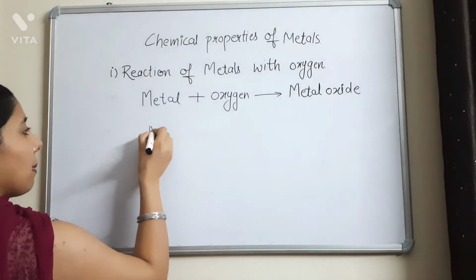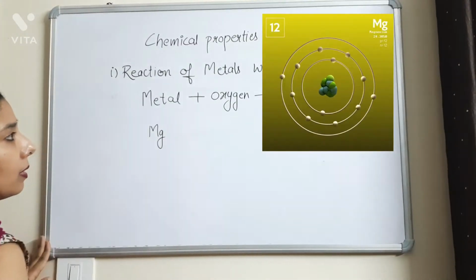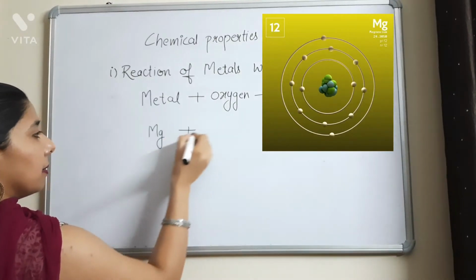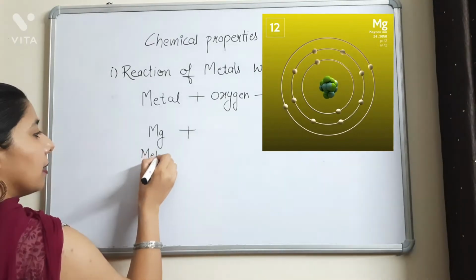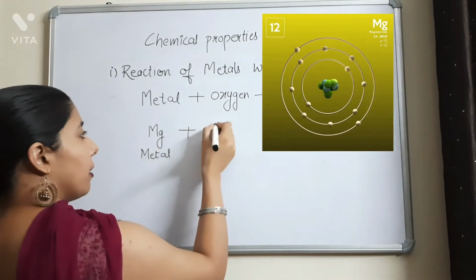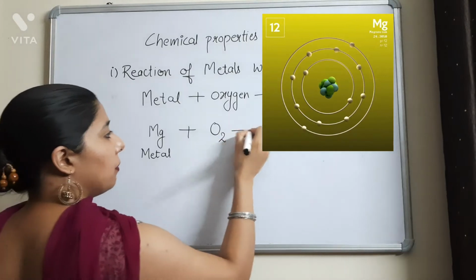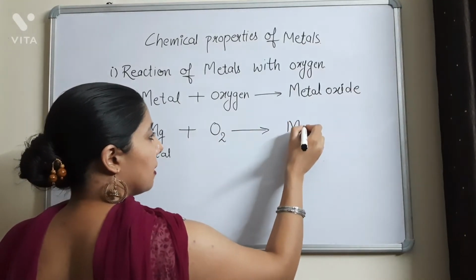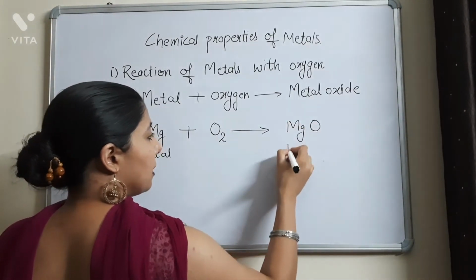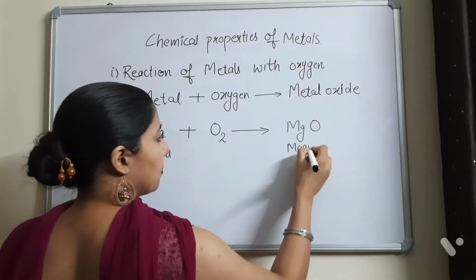Suppose I am taking an example of magnesium. So magnesium is a metal. So when this magnesium metal reacts with oxygen, it forms magnesium oxide, MgO.